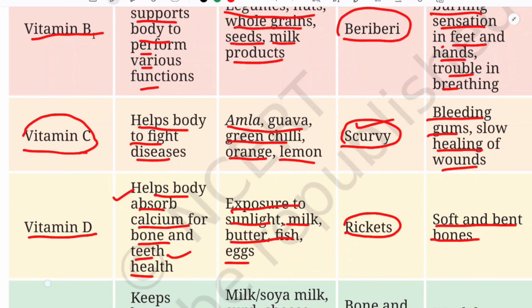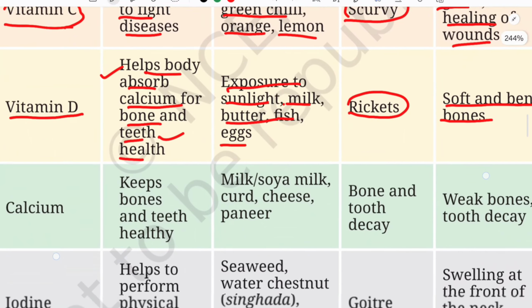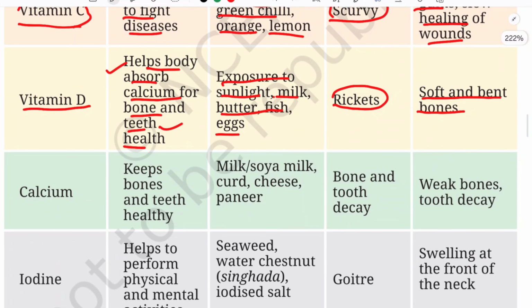Okay, which will, your posture will look very bad. So we need to include this vitamin D in our diet. Next we have calcium, iodine and iron, which are minerals. Until this vitamin D, these were the vitamins, and now we are doing minerals.